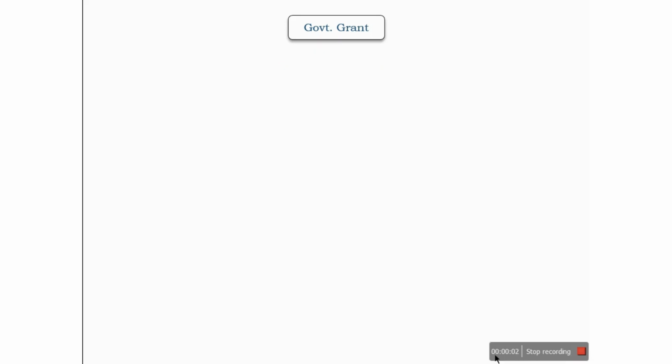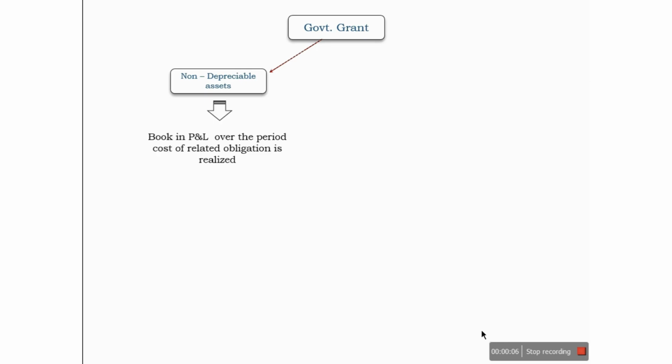A government grant may be related to non-depreciable assets. In this case, we need to recognize the related cost of the obligation because of which the government grant has been received. And based on the cost that is booked in P&L related to the grant obligation, we need to recognize the government grant in the books of accounts.